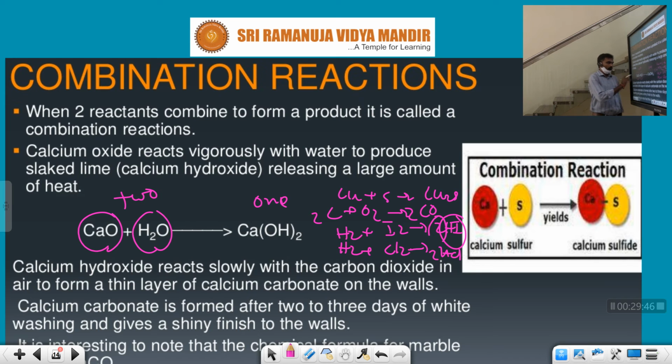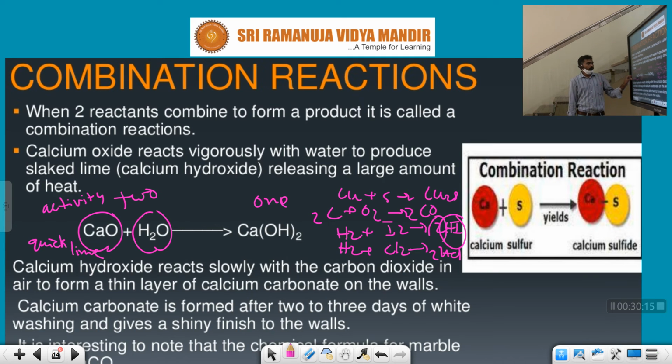This is one of the activities you can do at home or in the lab. First of all, take calcium oxide, a basic compound, which is called quicklime.